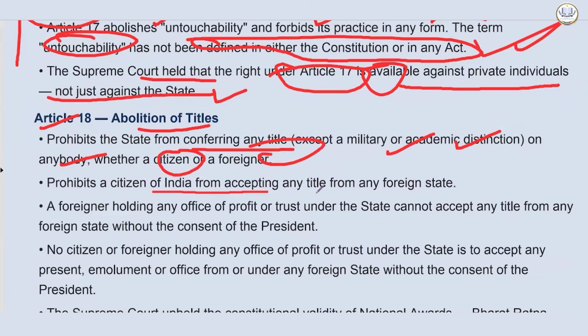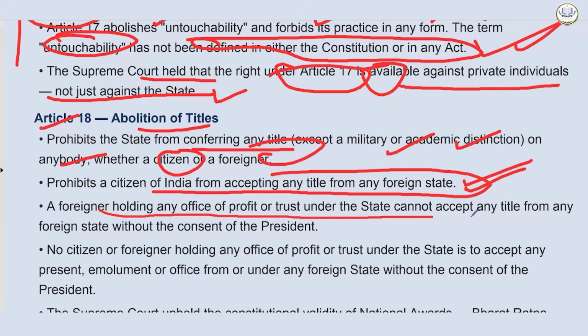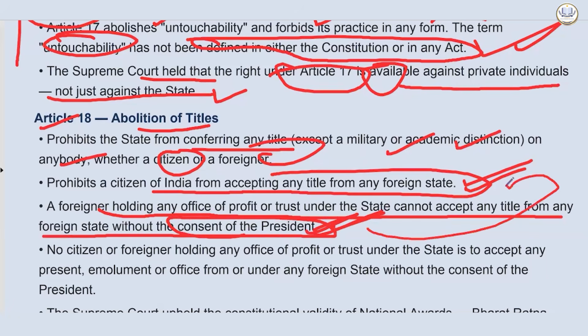Prohibits a citizen of India from accepting any title from any foreign state. This is very, very important. A foreigner holding any office of profit or trust under the state cannot accept any title from any foreign state without the consent of the president. Write it. Consent of president, if it is there, they can accept it.